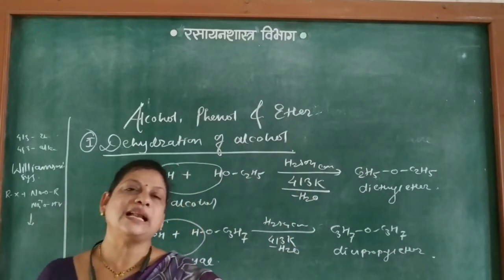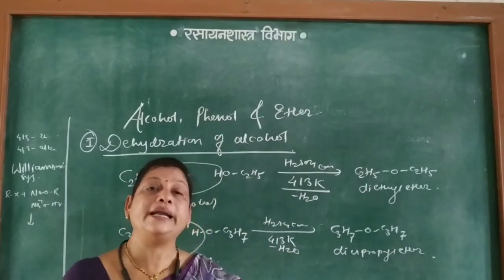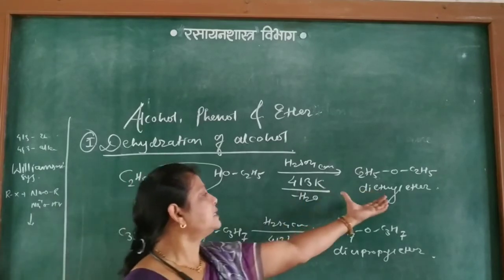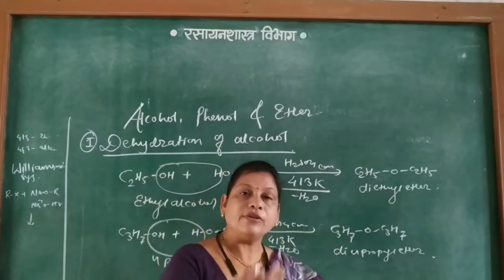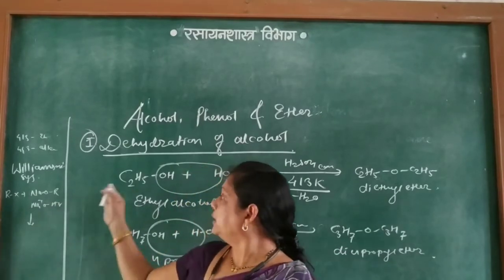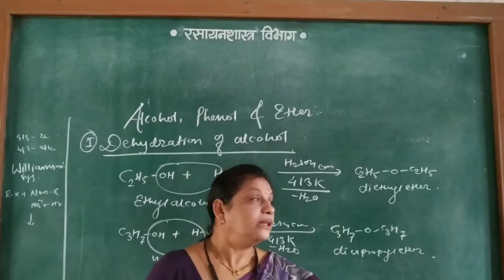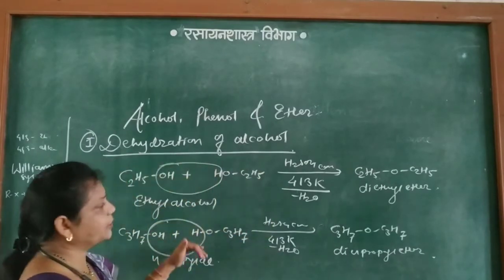In the old syllabus it is also called continuous etherification, because ethers are obtained continuously till all the alcohol gets converted into the ether. This is the preparation of ether.